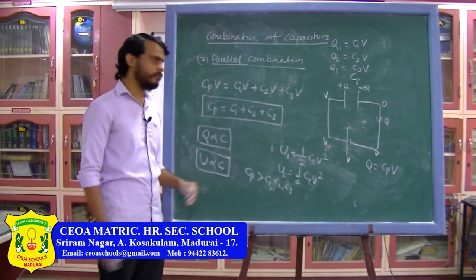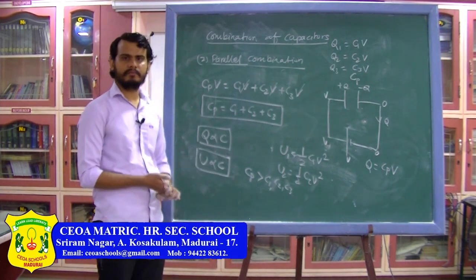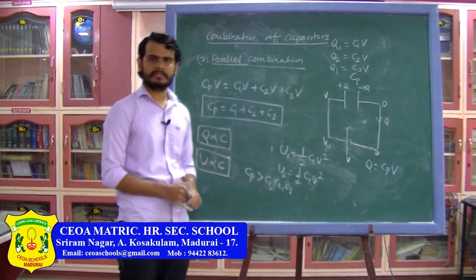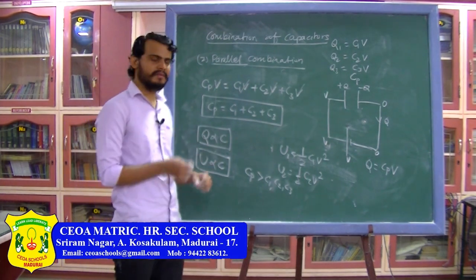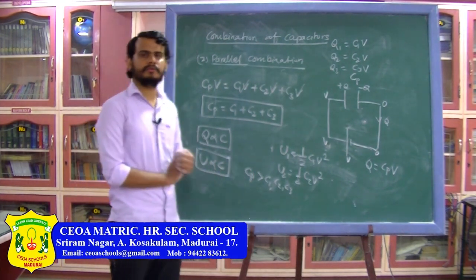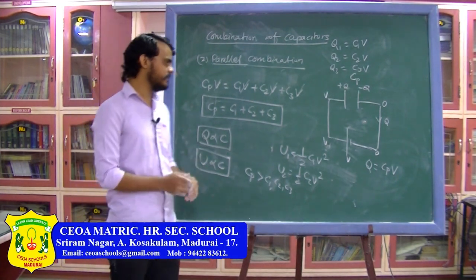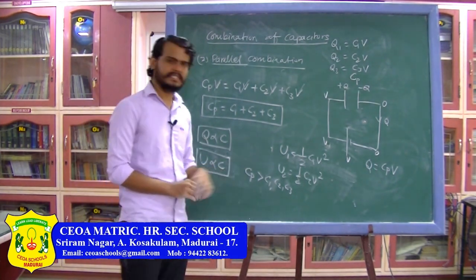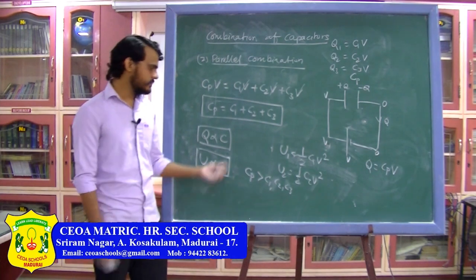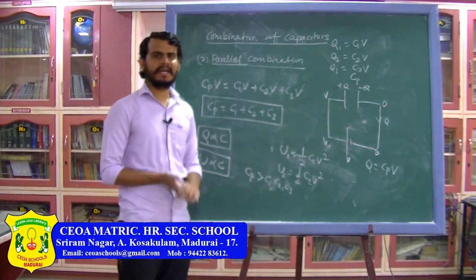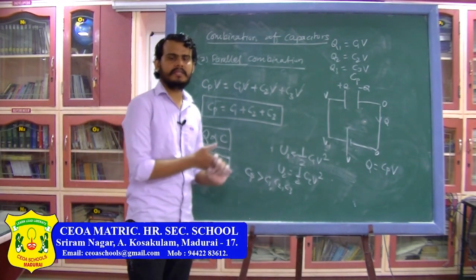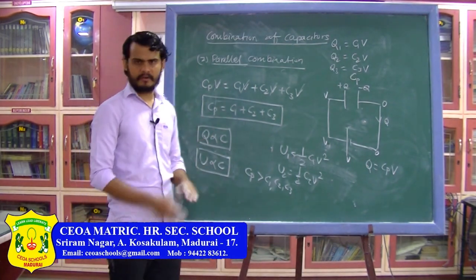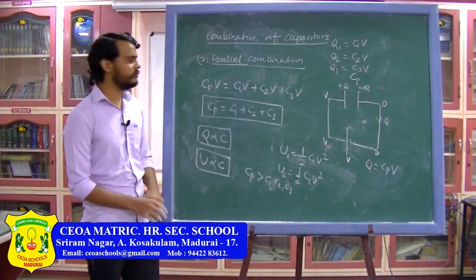In the next class what we are going to do is solve some circuit problems based on the combination of capacitors. We have already done the problems in resistance, we are going to use similar problems. Instead of resistance we are going to use capacitors, and after that we are going to do a topic which is called charging and discharging of the capacitor. Now charging and discharging of the capacitor as such is not in your syllabus, but as the problem is given in the NCERT, we are going to see the detail of that problem. With that we are going to finish the capacitor.